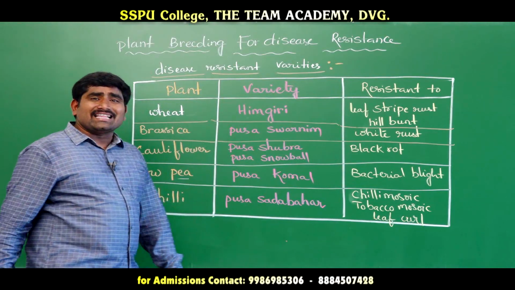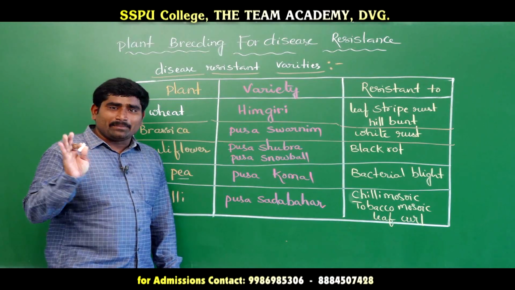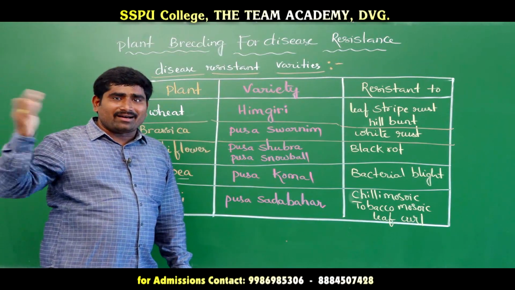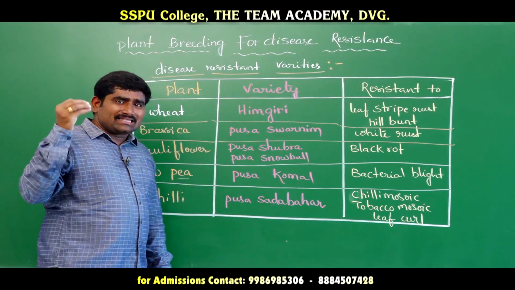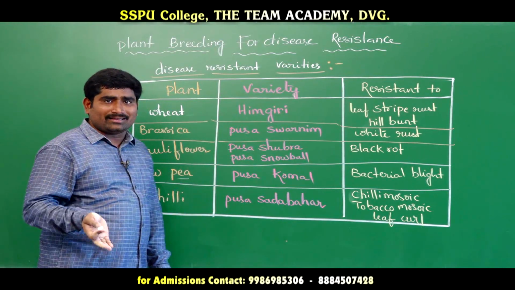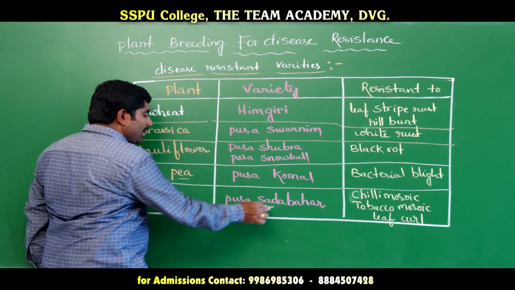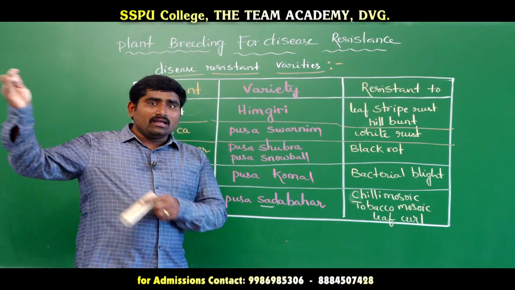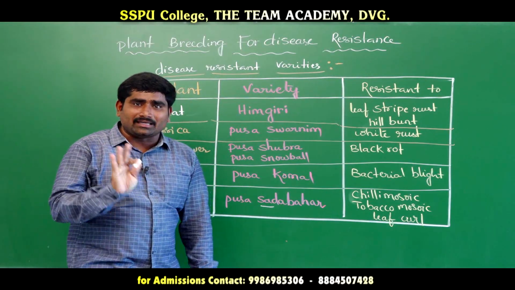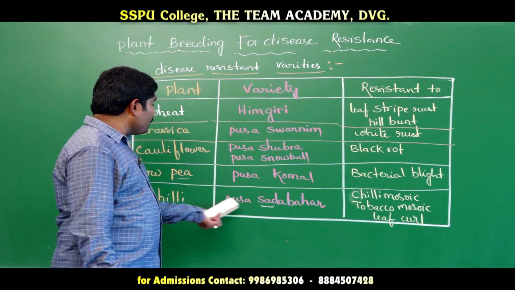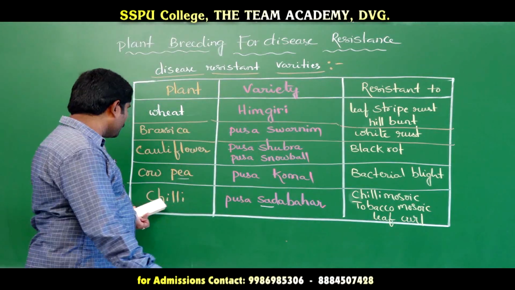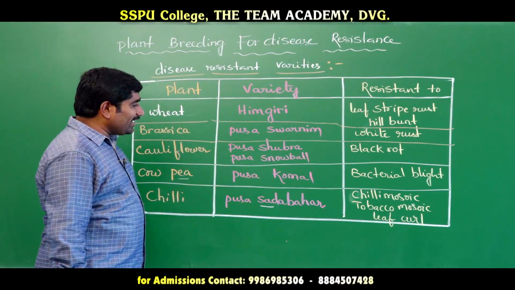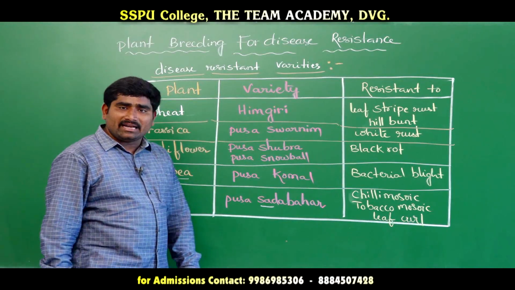Next, chili: Pusa Sadabahar. Generally, the chili farmers will never keep that yielding crop in their home, so always they will keep it outside. Sadabahar, always outside. Simply in such a way, you have to remember these things. Otherwise, there is no other alternative. Sada means always, bahar means outside. So always the farmers will keep that chili crop outside the home, they will never keep it inside the home, because that is given the name Pusa Sadabahar. In this way we have to remember these names. The chili Sadabahar variety is resistant to chili mosaic, tobacco mosaic and leaf curl.